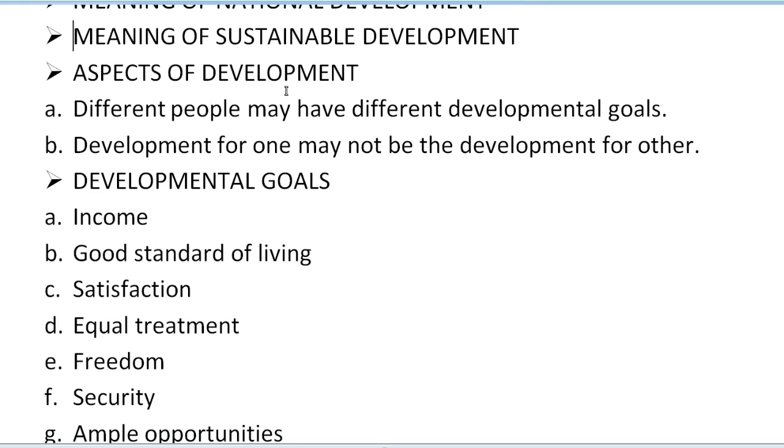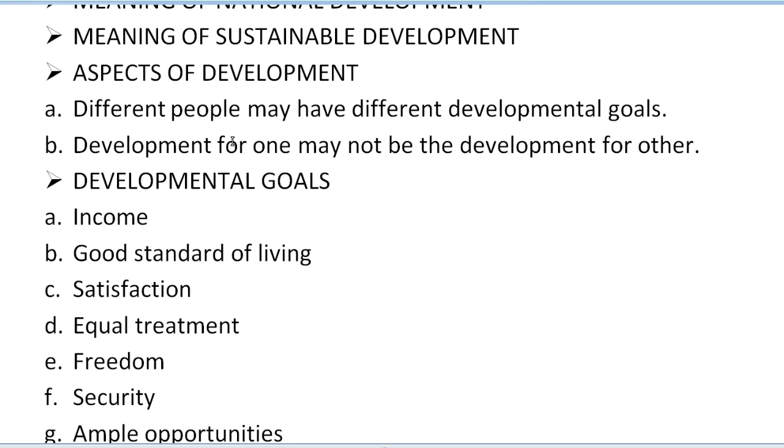Next, we have the aspects of development. To achieve development, what kind of main points are we going to discuss? According to this book, in the aspects of development, the conclusion comes from understanding these two points given here. First of all, different people may have different developmental goals. Just like meanings, the opinions of people also differ from person to person. So different people have different developmental goals. Whatever developmental goal is for me is not your developmental goal. In every person's life, the goal, the desire and the aspiration differ from person to person.